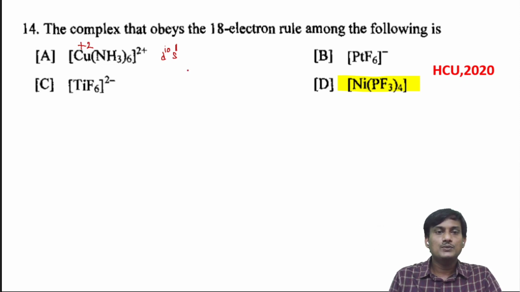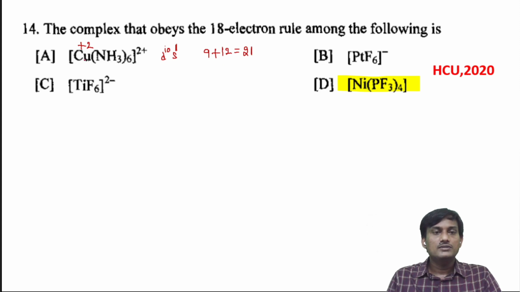But for Cu2+, we have to remove 2 electrons, so 9 valency electrons in free Cu2+. And it gets 6 into 2, 12 electrons from the 6 ligands. So the total number of electrons on the copper in this complex is 21. So it does not follow the 18 electron rule.